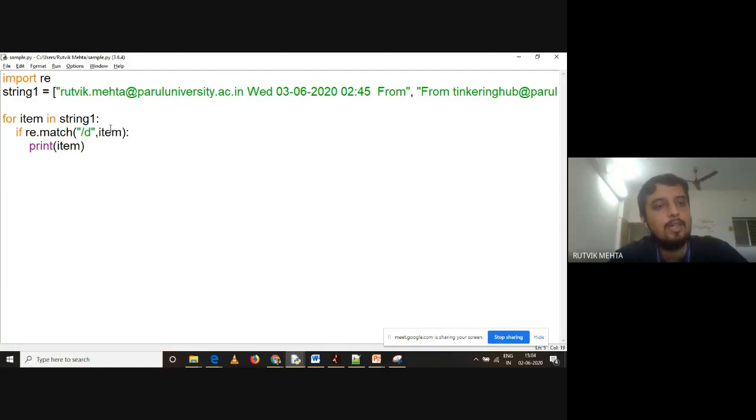Then you will understand how to extract the data out of the string. Still, we have not extracted the data. We are putting this in a condition and checking whether it is present or not. We are just finding the match. Tell me why this match is not occurring, why this is not working.